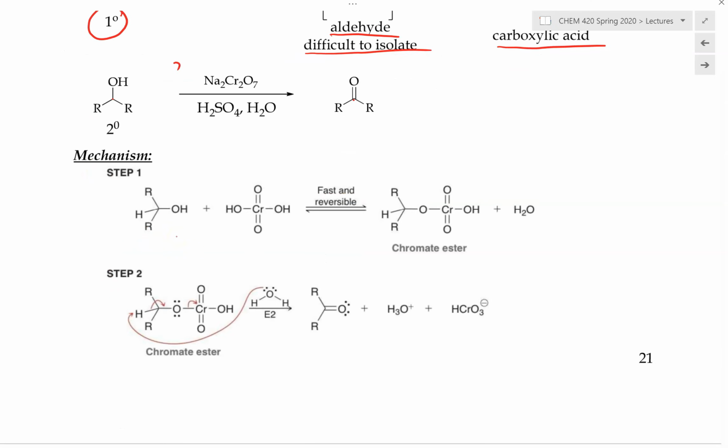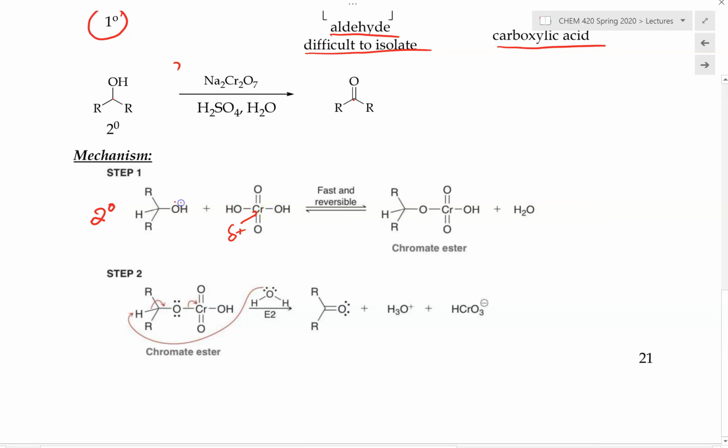And now we're going to go over the mechanism of an oxidizing agent, and hopefully you'll be able to understand the importance of having that alpha hydrogen. So here is the structure of a secondary alcohol. When we take this and react it with the chromate, this chromium right here is highly electrophilic because it has electronegative atoms pulling electrons from it.